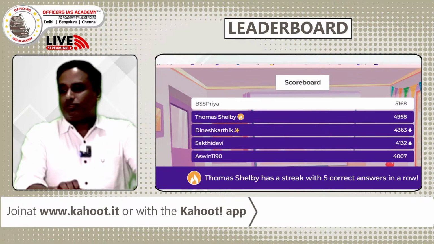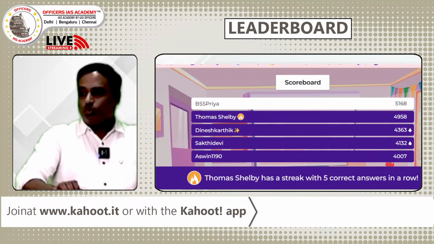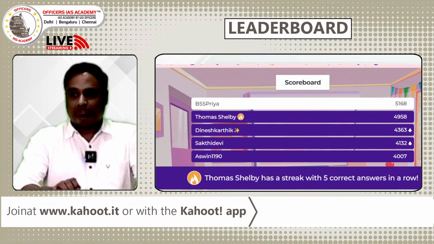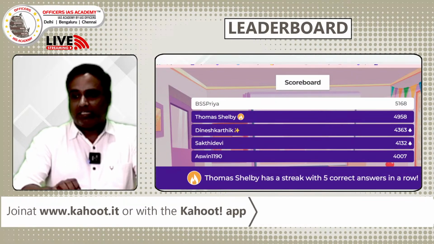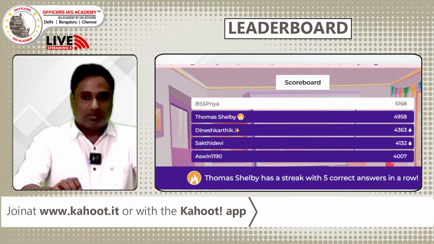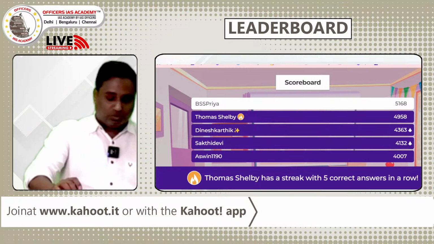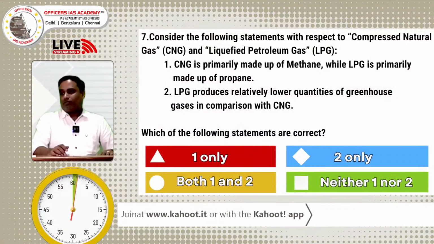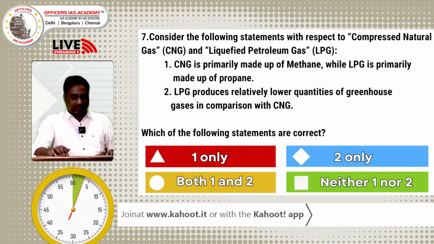Priya and Thomas Selby retain the same spots, 1 and 2, with a close mark difference. Dinesh Karthik, Sakti Devi and Ashwin are in the second group, almost all three with very close differences. And Thomas Selby made a good attempt. She has given 5 correct answers in a single row. Excellent, great competition. Now we go to question number 7, with 60 seconds and 1 point.